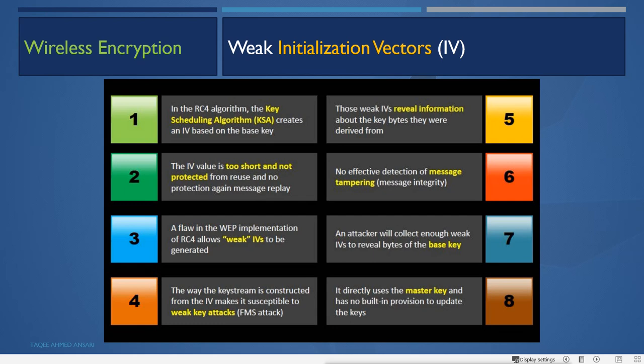So it is easy to do the modifying. An attacker can easily modify the packets to do replay attacks. And the attacker will collect enough weak IVs to reveal bytes of the base key. It directly uses the master key and has no built-in provision to update the key. So these are the main problems of WEP, and that is why we should use WPA or WPA2, and even in WPA we should use the enterprise version or enterprise type.